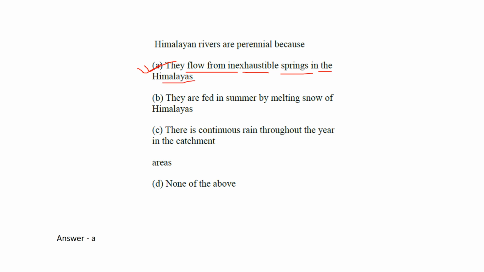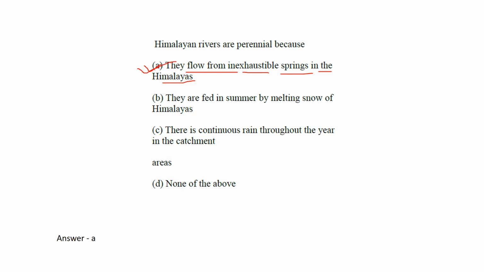In the Himalayas, at the top, if you go to Everest, or at a higher altitude, you will find it is completely covered with ice.